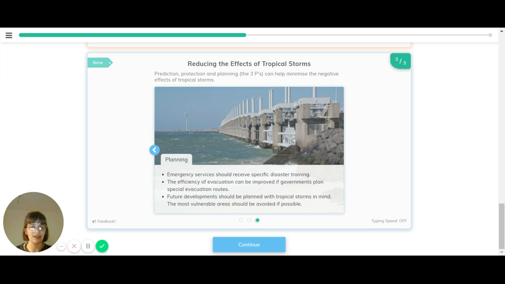That's a slightly less direct kind of planning. That's more looking towards the future, making sure that areas are kept safe instead of planning what to do in the case of an emergency. So there are different types of planning that can happen.